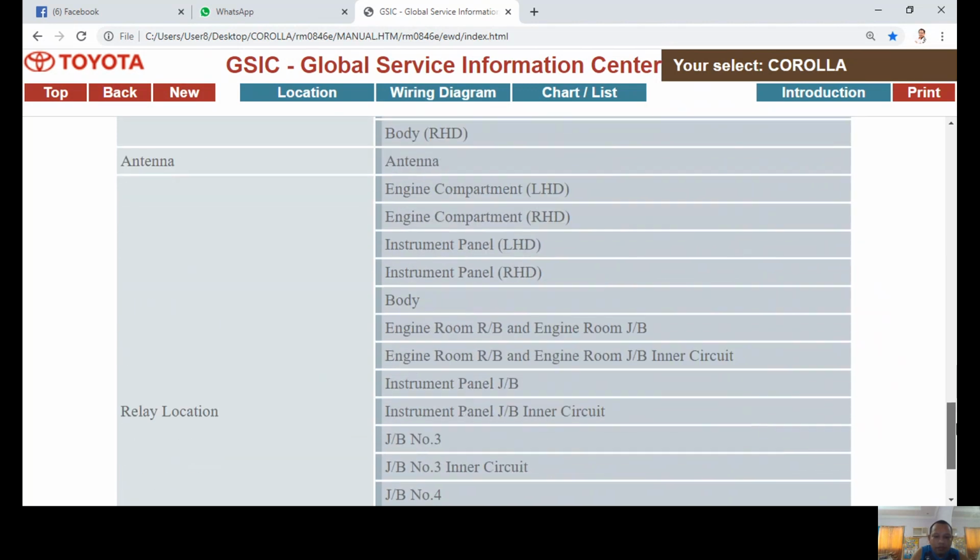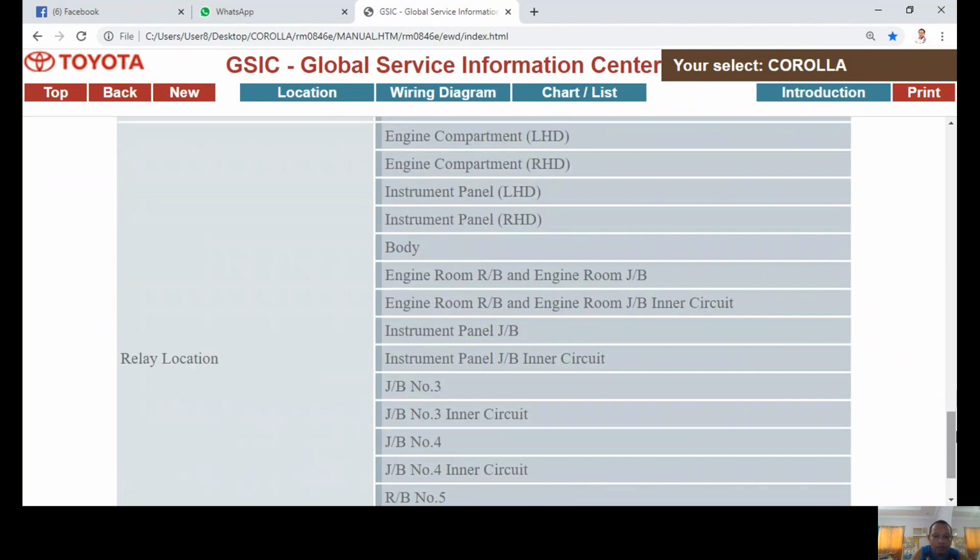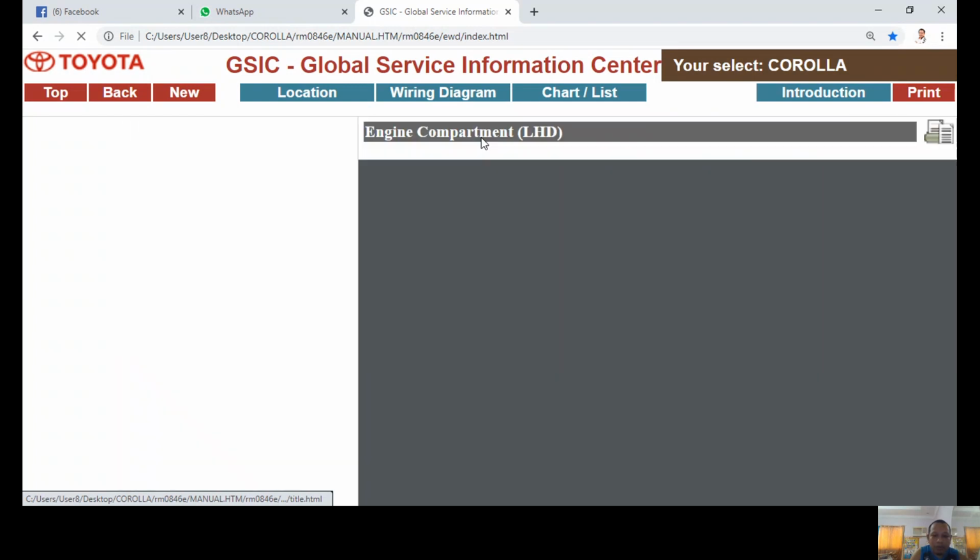If you want to find out where is the location of the relay and fuses on the system, in this video also I'll be focusing on left-hand drive because we are using left-hand drive cars in Saudi Arabia. For example, I will explore the engine compartment.